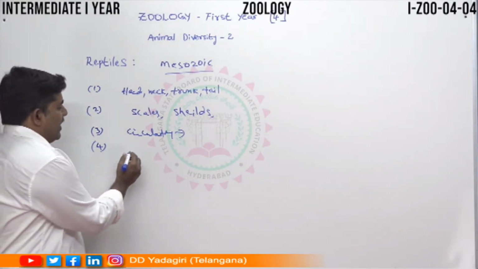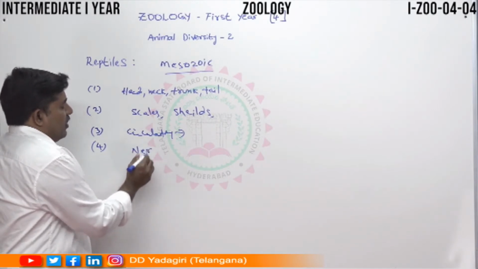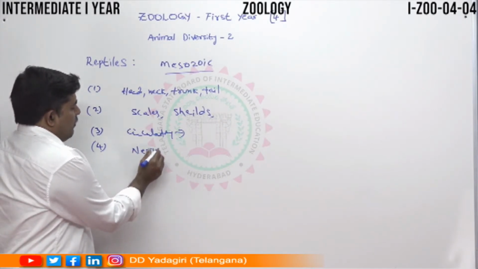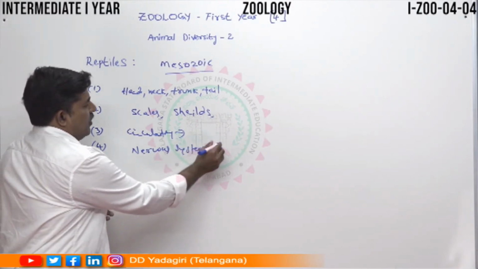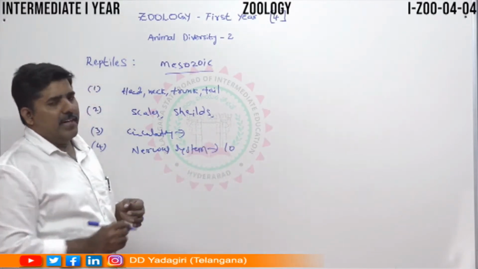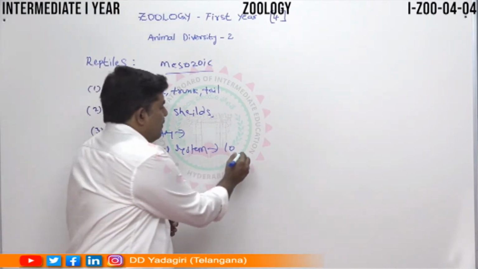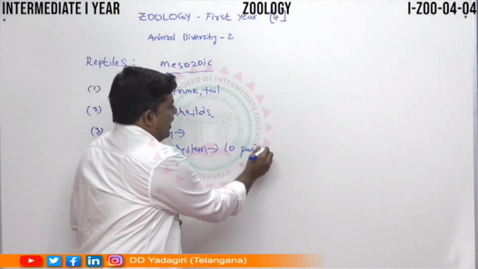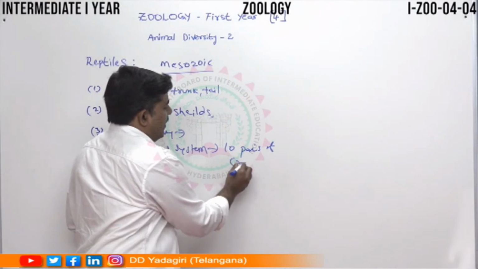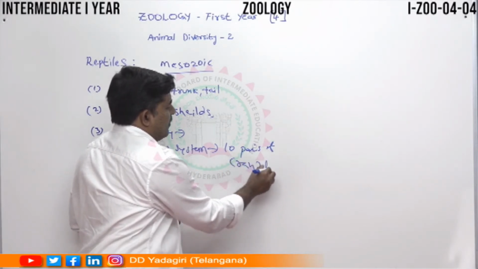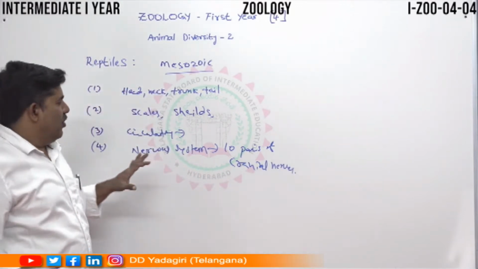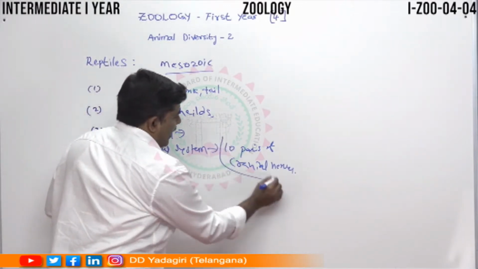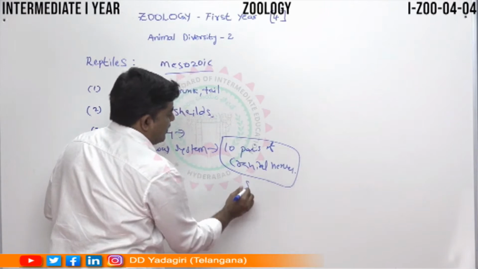In the nervous system, we can see 10 pairs of the cranial nerves. Actually, these 10 pairs of the cranial nerves can be seen in the snakes only.